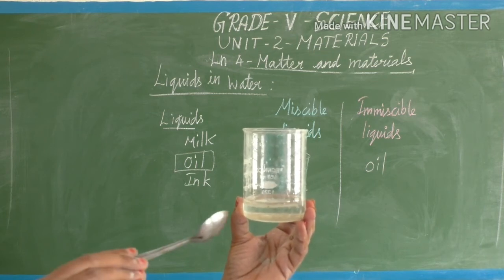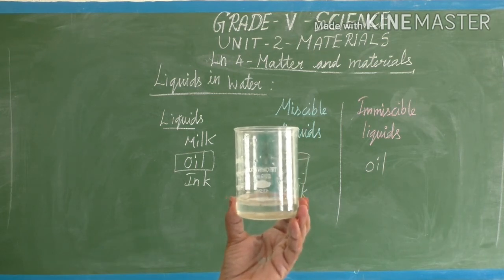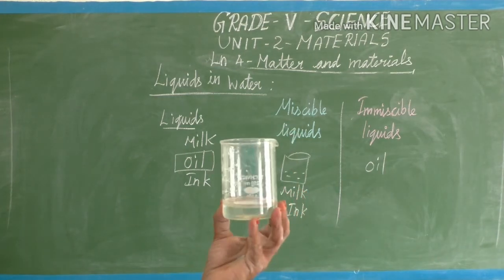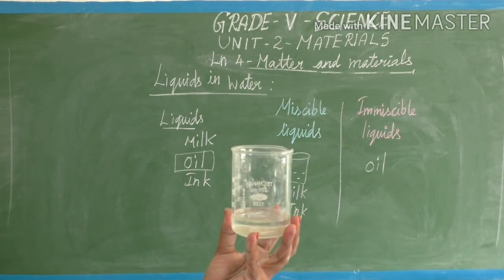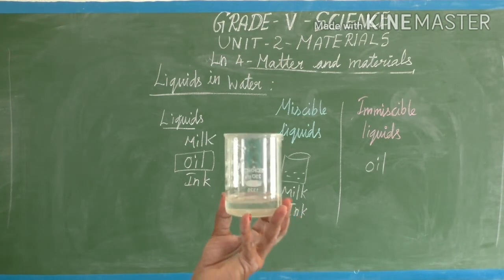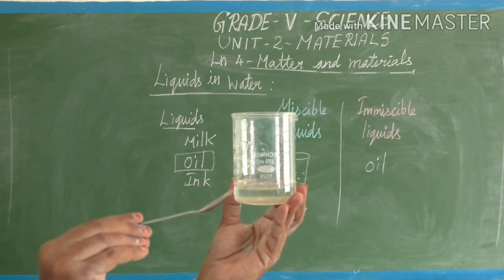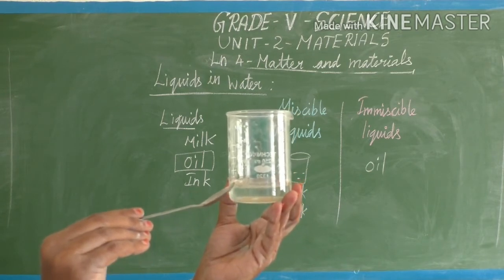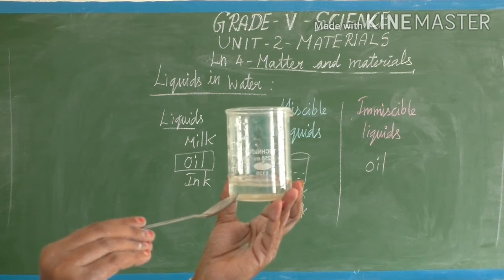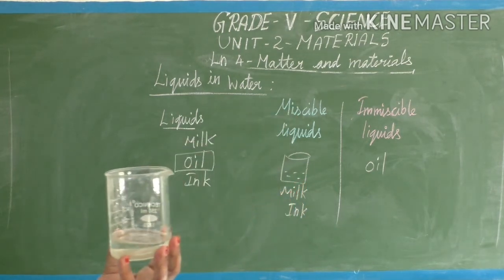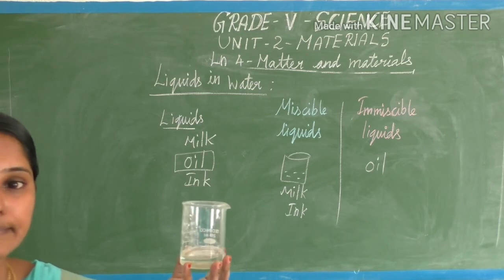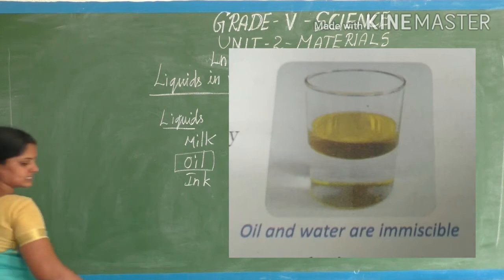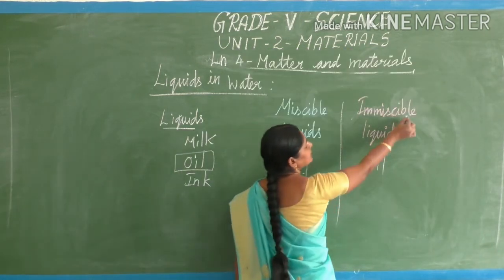So we can separate these two liquids very easily. I can pour the oil off like this. By using some different techniques, we can separate it. Are you able to see that? Coconut oil layer on top and water at the bottom. Top layer is the oil layer and bottom layer is water. So this type of liquids are called immiscible liquids.